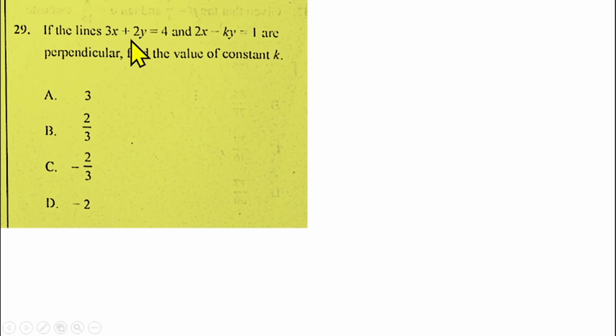If the lines 3x plus 2y equals 4 and 2x minus ky equals 1 are perpendicular, find the value of k. We know that the condition for perpendicularity of two straight lines is that the product of their gradients must be equal to minus 1. So that means you can find the gradient of this straight line and find the gradient of this straight line as well. When you multiply them together, it gives us minus 1. That will enable us to find the value of k. So this is the condition for perpendicularity of two straight lines, where m1 and m2 are the gradients of the two straight lines.